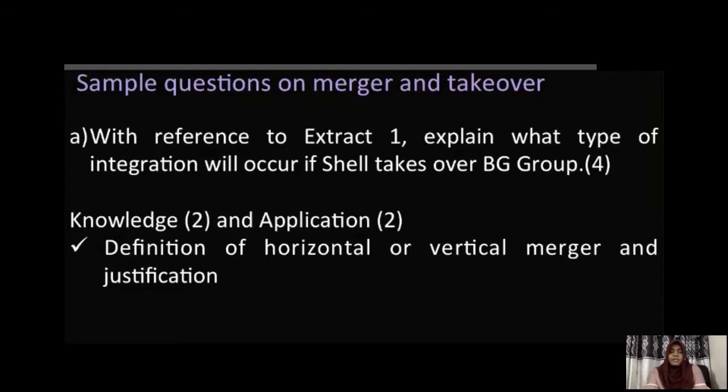In this particular situation, if you are thinking about the context which is being given, you could identify it as either a horizontal merger or a vertical merger. Either way, it is fine, because the case study has given information that the same stage and same industry is identified, and same industry but different stages are also identified. So you could identify it as a horizontal integration or vertical integration. Based on the identification, you are going to justify why you think it is a horizontal integration or why you think it is a vertical integration. That part you have to do.